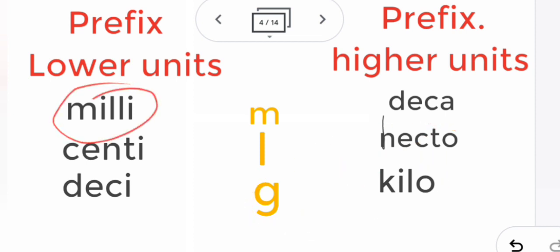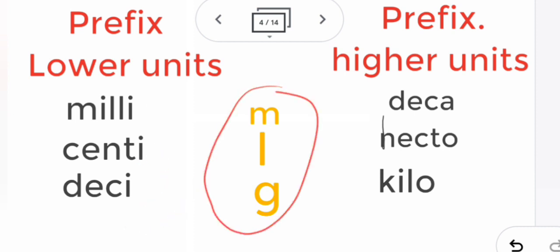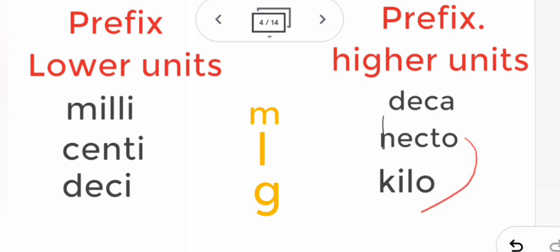Milli is the smallest unit and kilo is the highest unit. Bigger than milli is centi, bigger than centi is deci, bigger than deci is the standard unit. Bigger than the standard unit is deca, bigger than deca is hecto, bigger than hecto is kilo. So these are just the prefixes.